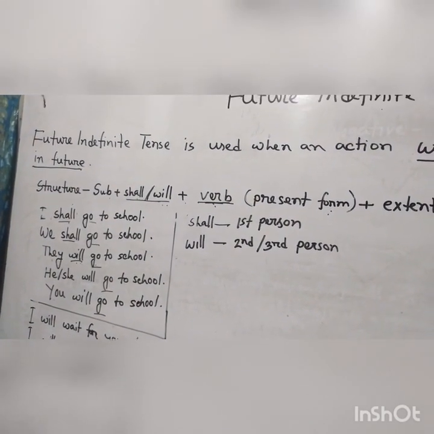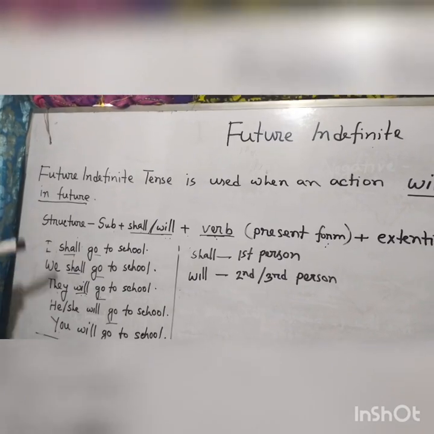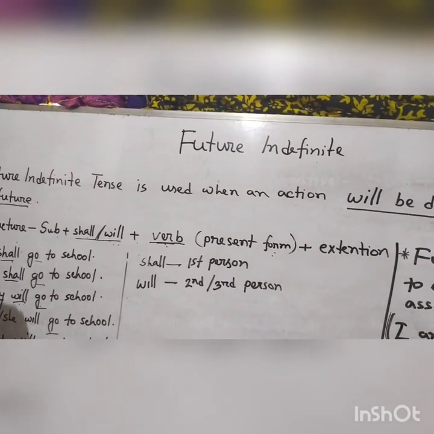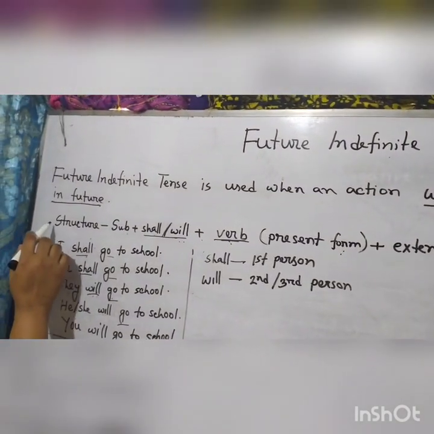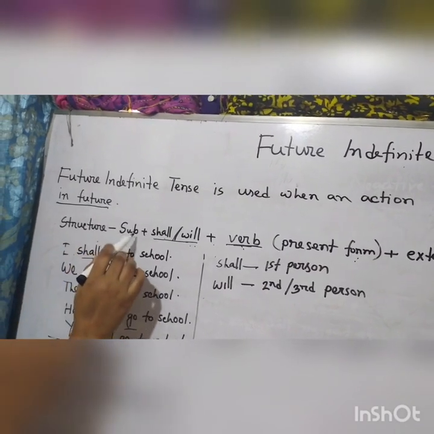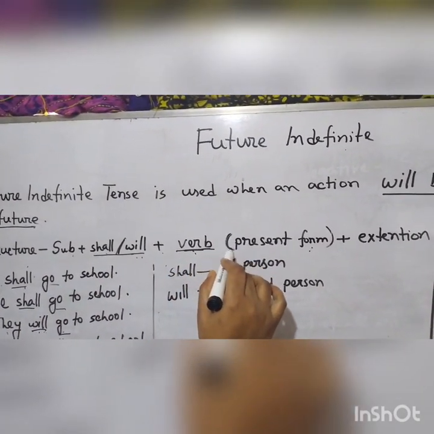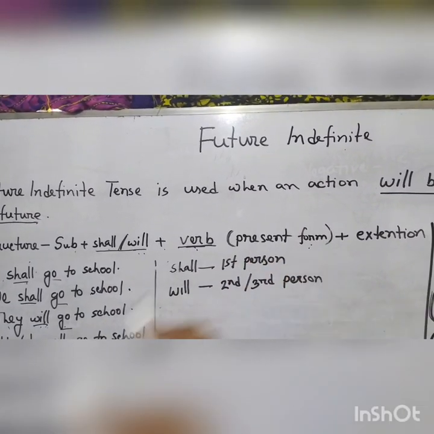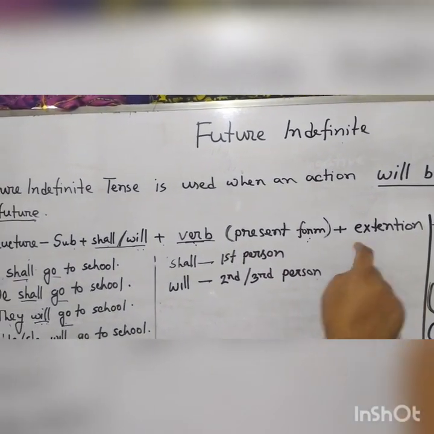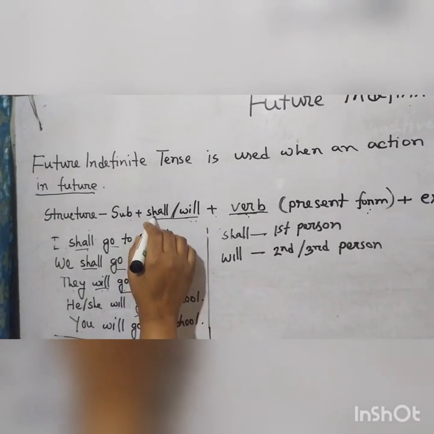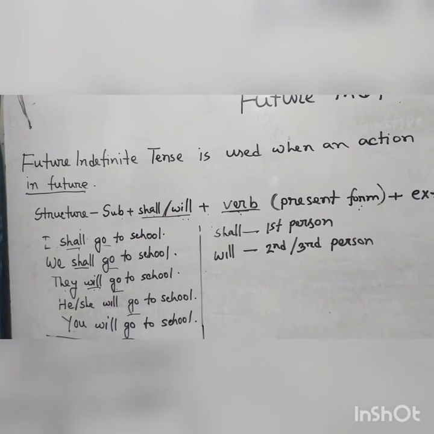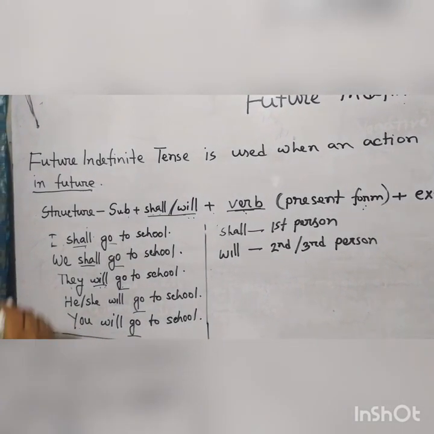Like every tense, future indefinite tense also has a structure. The structure is subject plus shall or will plus verb. Of course, the main verb will be in present form, then extension, and the auxiliary verb is shall or will. Look at the sentences.